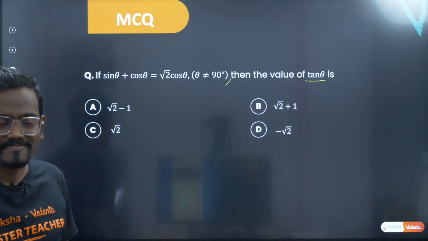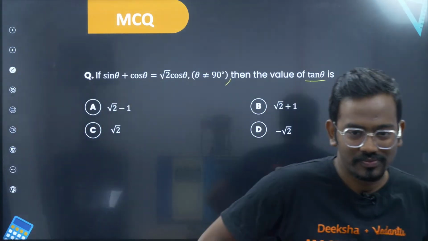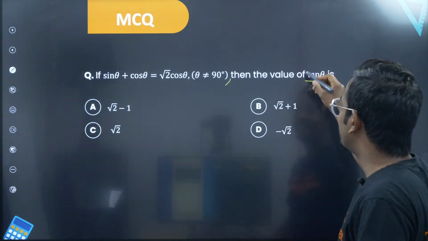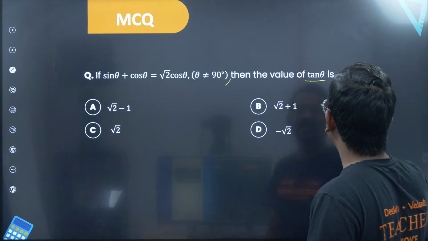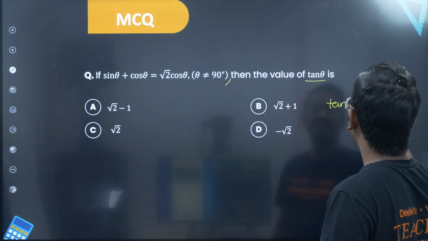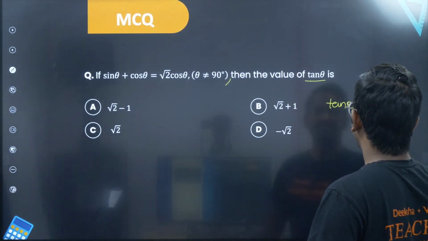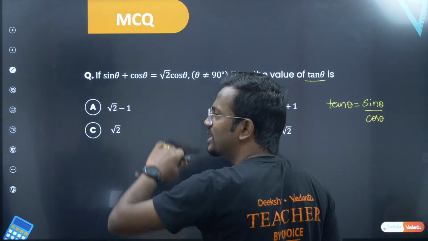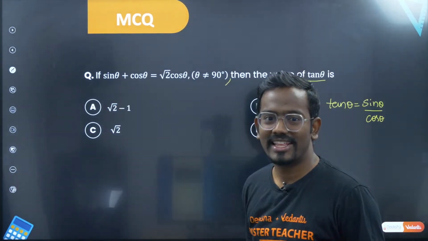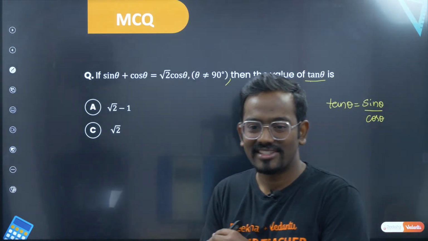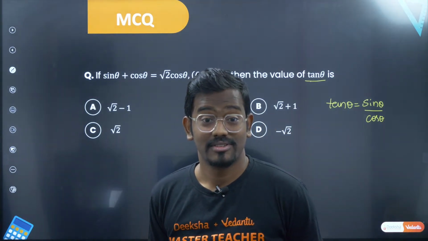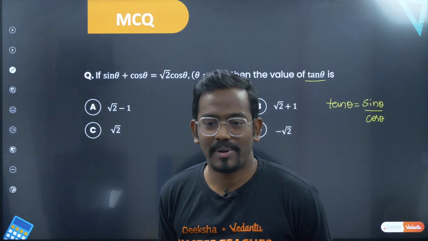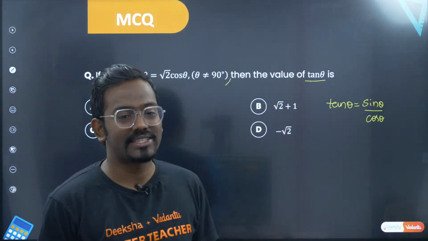Yes, come on. Sir, what should we do? Okay, so you want tan theta. So I should get tan theta here. So we know that, sir, tan theta is equal to sin theta by cos theta. So if somehow we bring cos theta to the denominator of this equation, then your tan theta is ready. Yes sir. So on squaring on both the sides, what happens if you square on both sides? You will get sin square theta plus cos square plus 2 sin theta cos theta. That is more mess actually. Sir, sin by cos, very good. So tan is basically sin by cos.